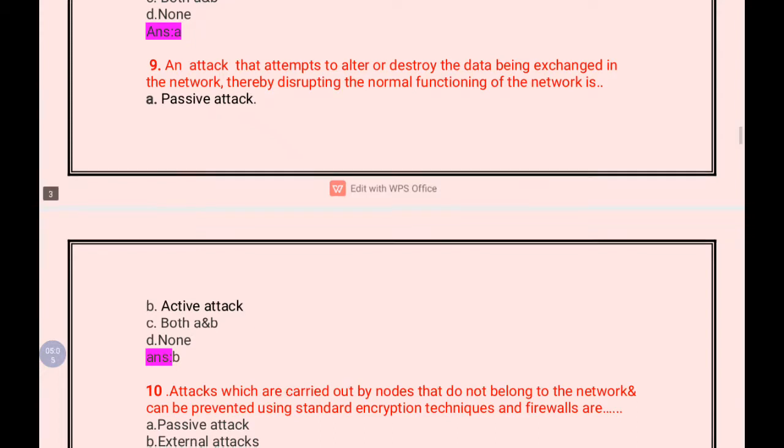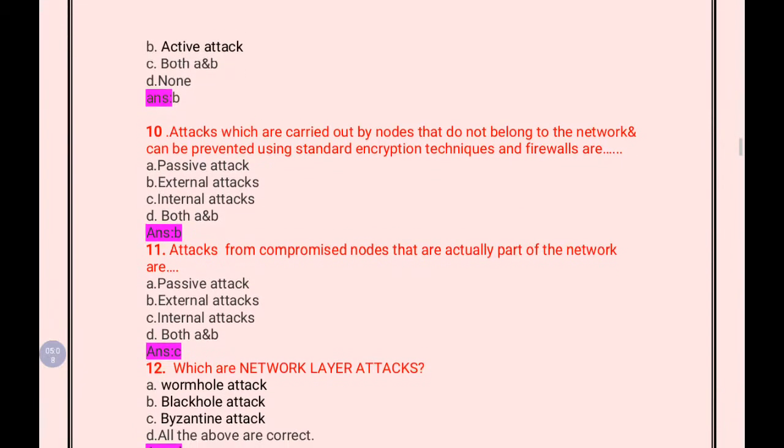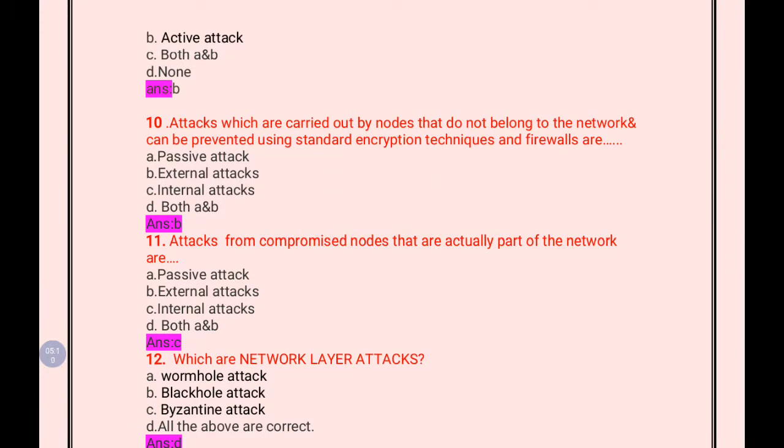Okay. Then next question is the attacks which are carried out by nodes that do not belong to the network and can be prevented using standard encryption techniques and firewalls are. So which are the attacks? So passive attack, external attack, internal attack, both A and B. So the answer for this question is external attack, which are carried out by nodes that do not belong to the network. So the answer is external attacks.